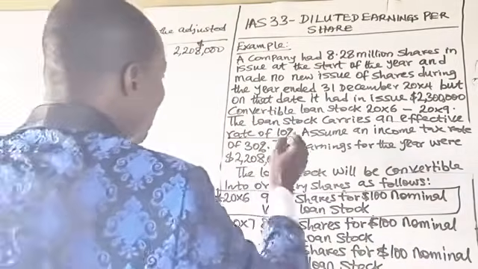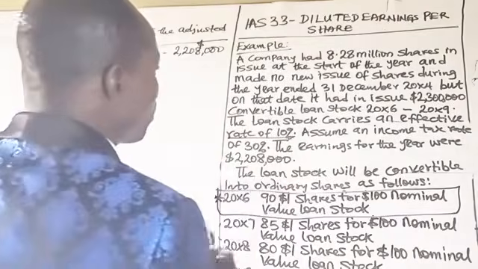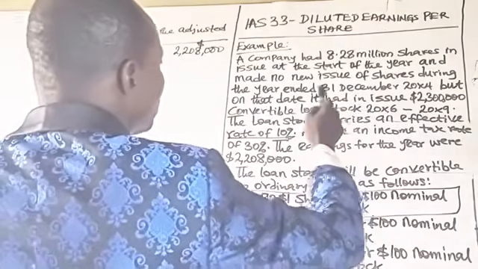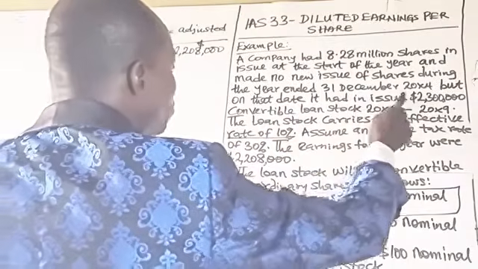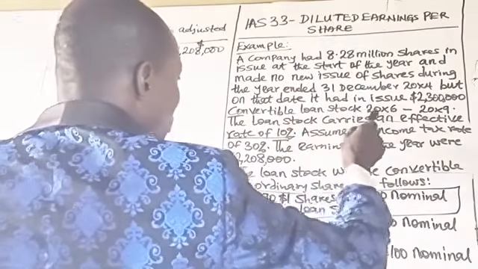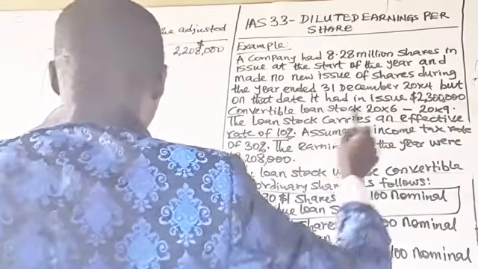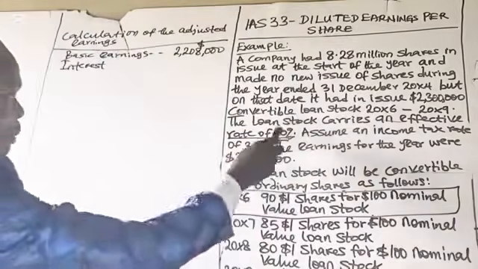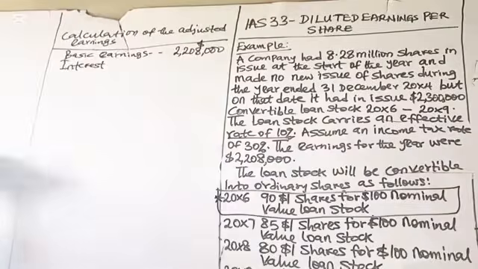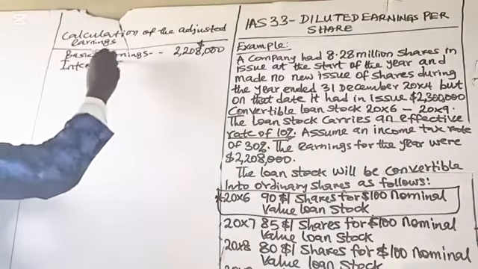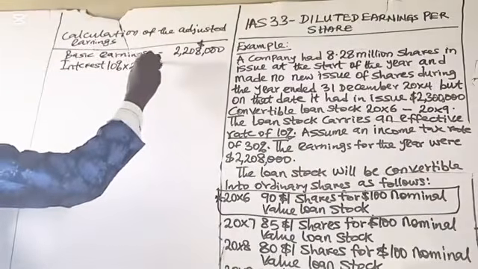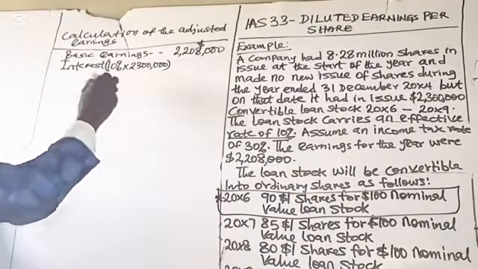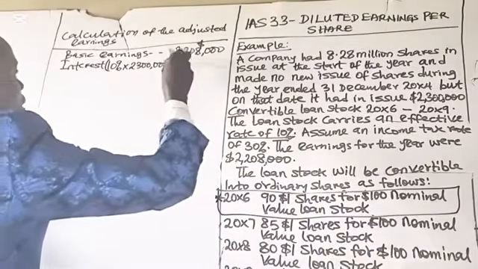And how much is the total loan? It had in issue 2.3 million convertible loan stock. So the interest will be 10% of 2.3 million, which gives us 230,000.